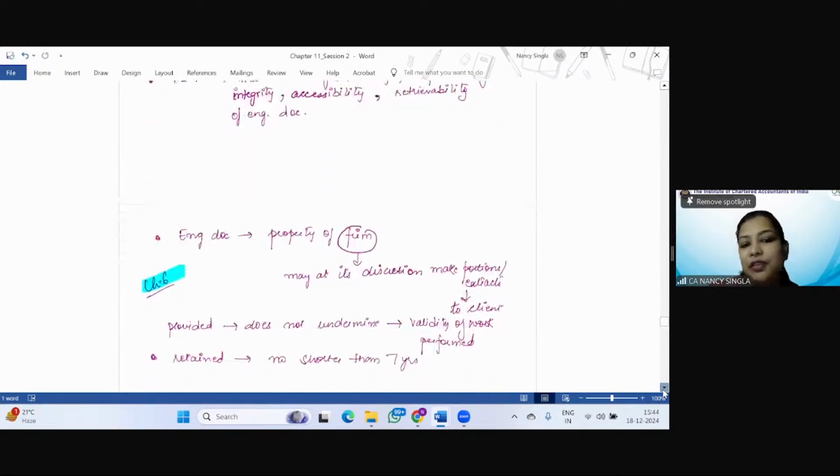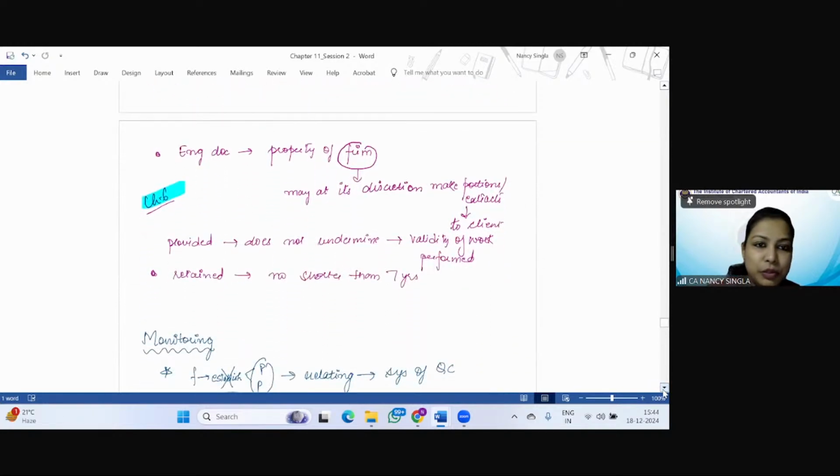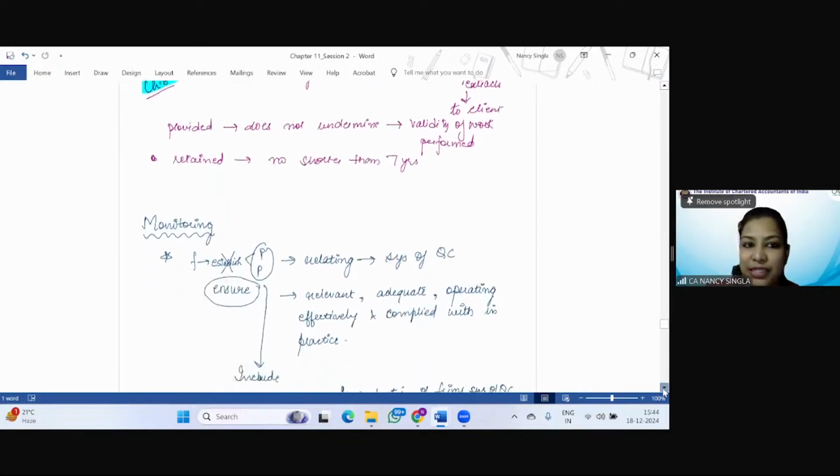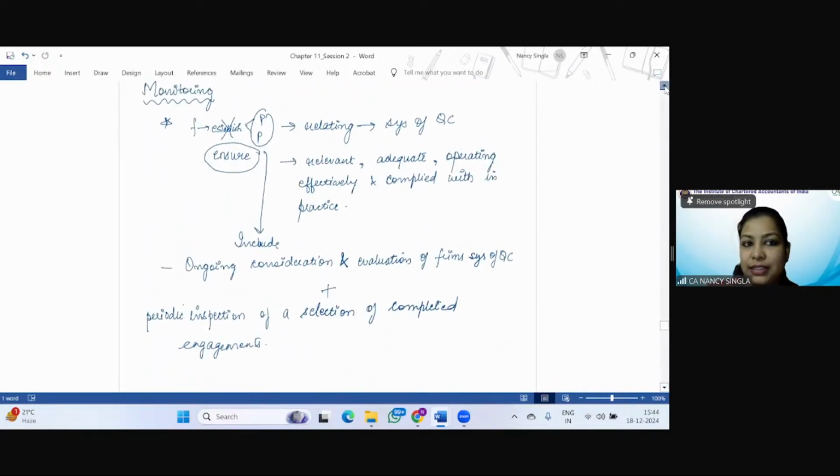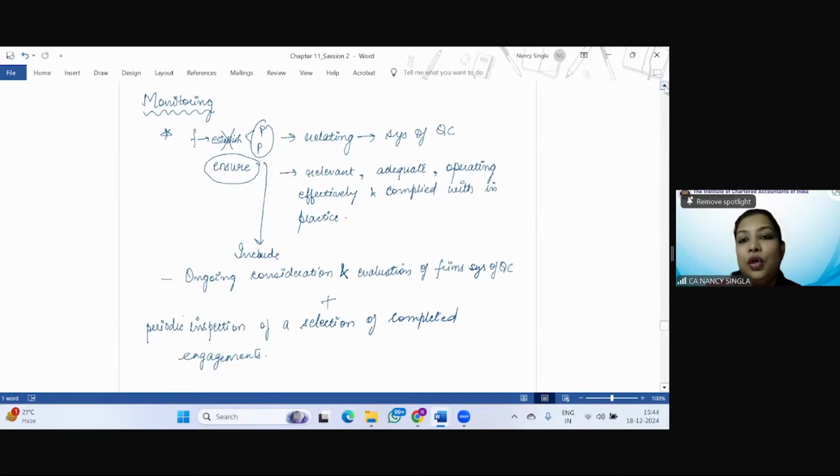And then we have the retention period. So I'm not repeating it here, right? So the various points that we have covered, 5 points with respect to leadership responsibilities, then ethical requirements, acceptance and continuance, then human resources, engagement performance, and the last point is monitoring.